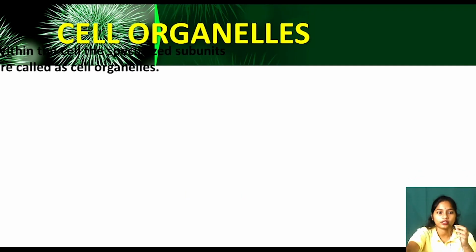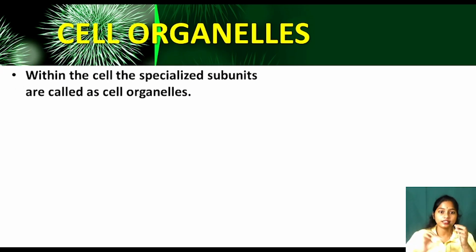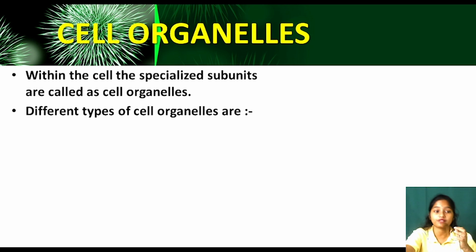Now see cell organelles. What are cell organelles? Within the cell, the specialized subunits. Okay, like that. See, your book has one chapter, the fundamental unit of life, and I have divided them into subunits, means small parts. Like that, the cell has some small parts. They are called the cell organelles. Clear? They are specialized. They have different functions.